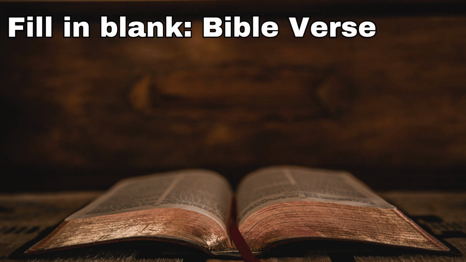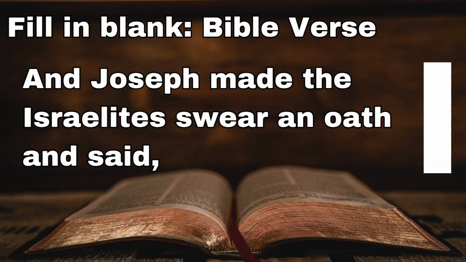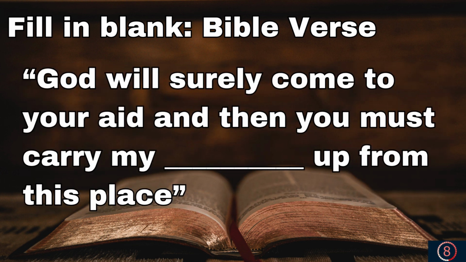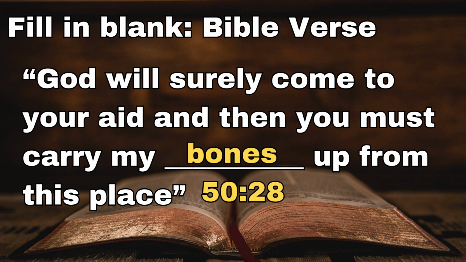Question 30, fill in the blank of this Bible verse. The book of Genesis ends with the death of Joseph. The people of Israel would settle in Egypt, but Joseph remembered the promised land would be Canaan. And Joseph made the Israelites swear an oath and said, God will surely come to your aid, and then you must carry my what up from this place? Joseph made them promise that they would carry his bones from Egypt to the promised land, as seen in Genesis chapter 50.